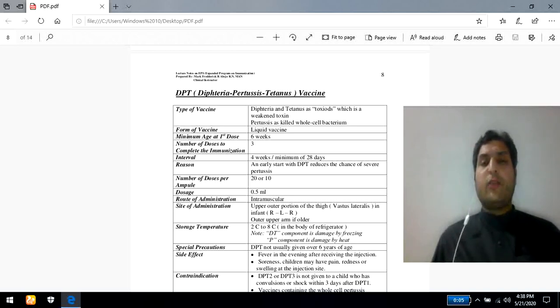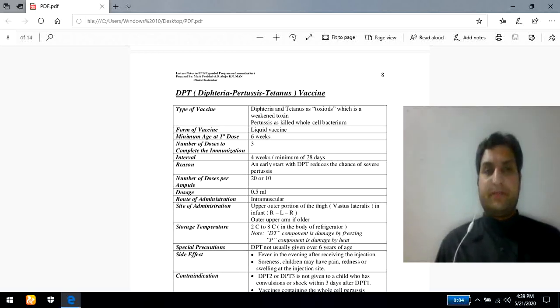As for the incubation time of this disease, it is most commonly 8 days. However, in some conditions this may extend from 3 to 21 days. So this was all about the DPT, that is diphtheria, pertussis, and tetanus. This vaccine is very important, especially for newborn babies and children.